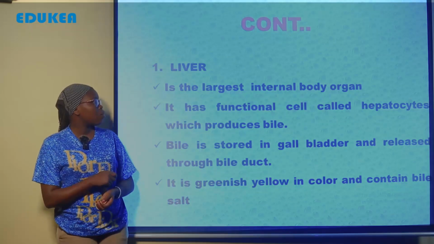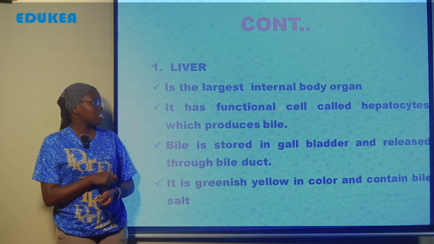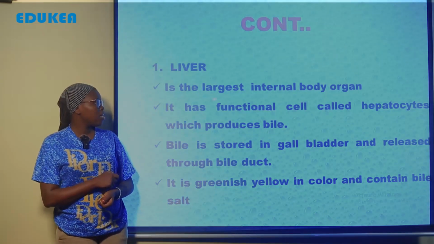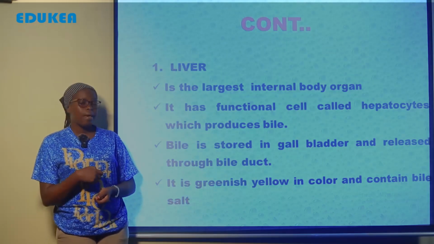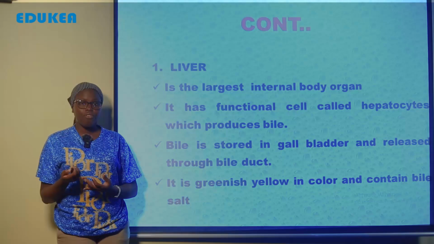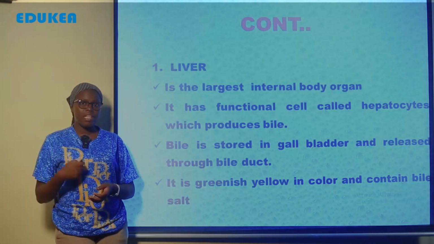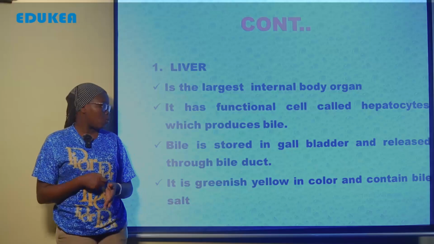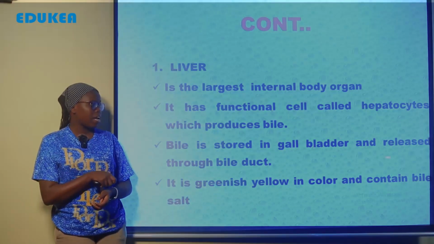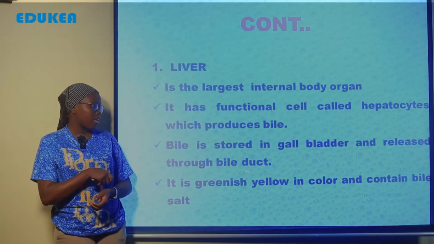Kwa katika ini kuna functional cell ambayo inaitwa hepatocyte ambayo inasaidia katika production of the bile. In other words, kwa Kiswahili tunaita nyongo. And this bile is stored in the gallbladder and released through the bile duct. Nyongo inakuwa ina stored katika gallbladder na inakuwa inatolewa through the bile duct. It is greenish yellow in color and contain a bile salt.